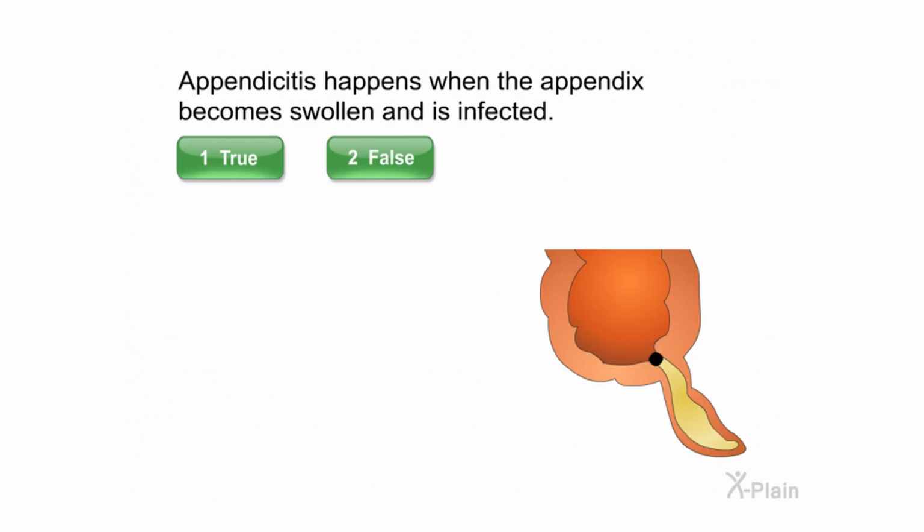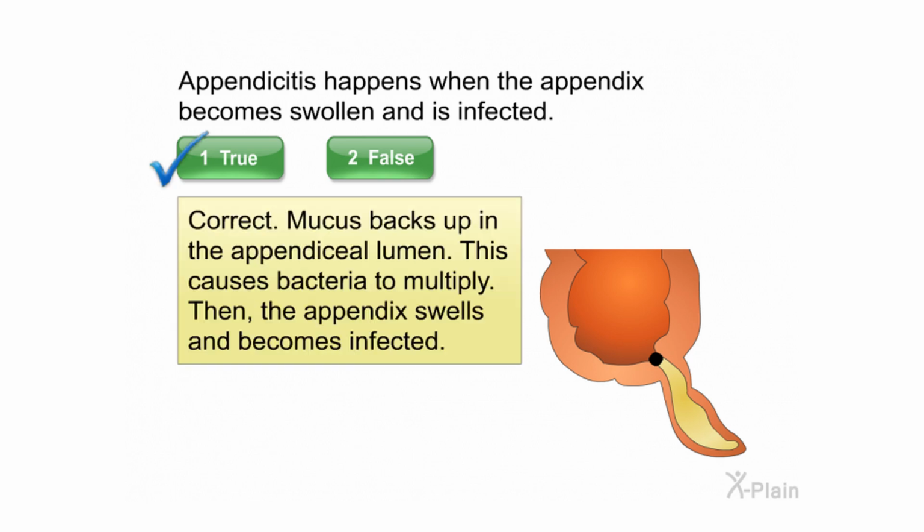Appendicitis happens when the appendix becomes swollen and is infected. Select true or false. Correct. Mucus backs up in the appendiceal lumen. This causes bacteria to multiply. Then the appendix swells and becomes infected.